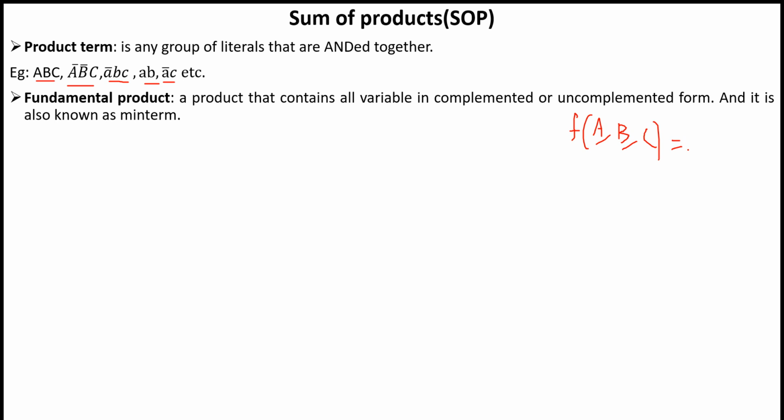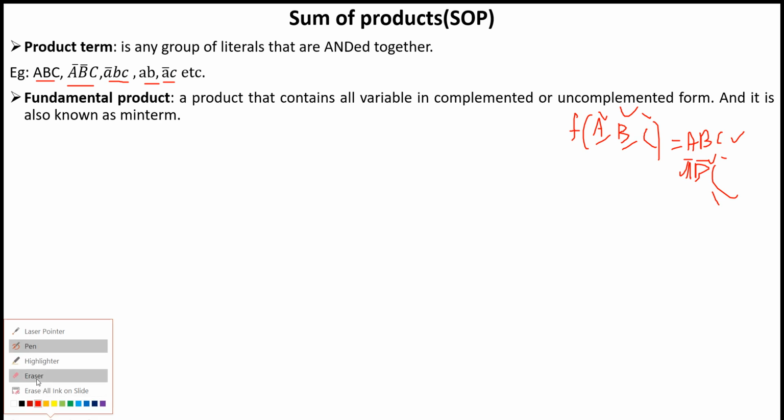Then fundamental products are a b c, a bar b bar c, etc. This means the product consists of all the variables, either in complemented or uncomplemented form. That is called a fundamental product.